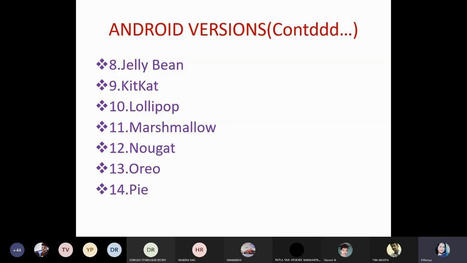See, jelly bean, Kit Kat, lollipop, marshmallow, nougat. Actually, some of the students will read it out as nougat, but it's not nougat, it is nought. Here the G was silent. Nought, Oreo, pie, and the latest version of Android is Q. So why did Google release all the Android versions as sweet items? Sweet or dessert, almost both are similar. The reason is, there is no real reason, just a simple, funny reason.